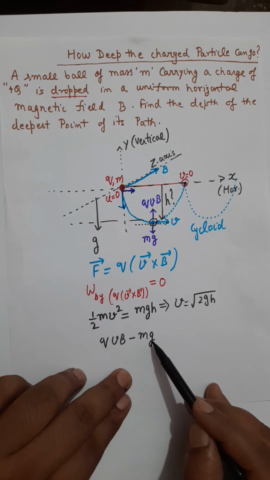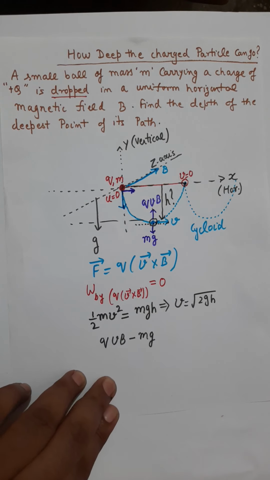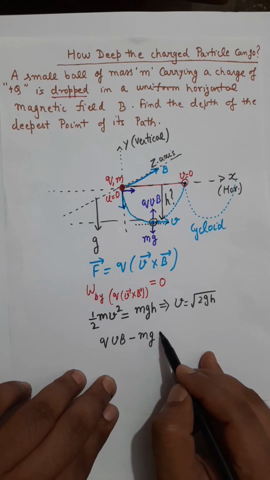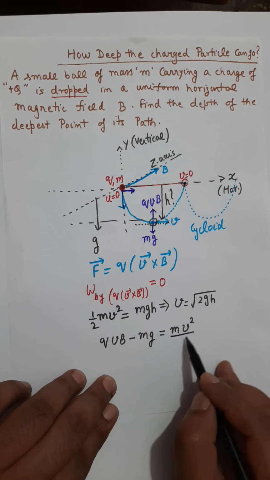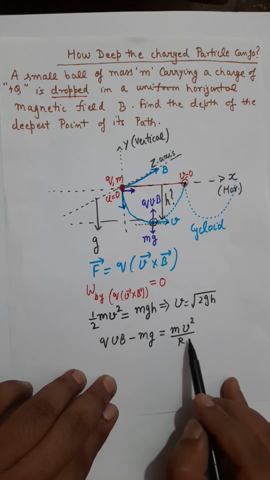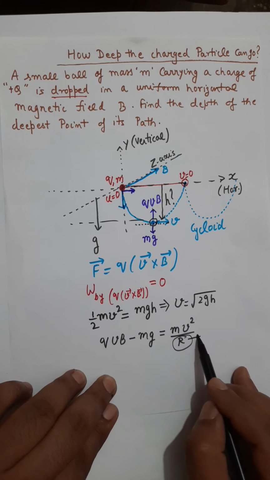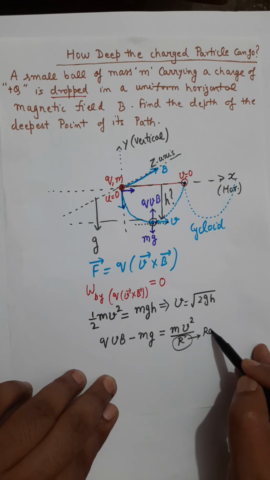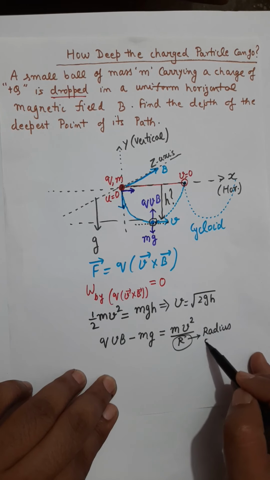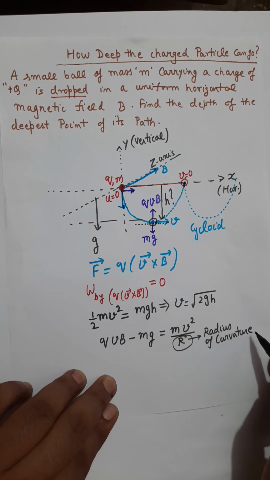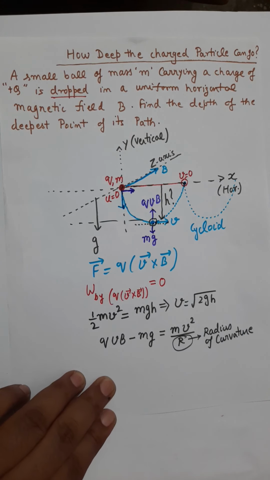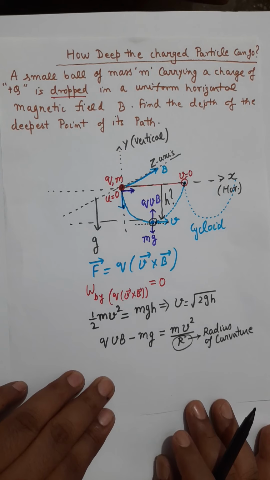And if it is the force which is perpendicular to the direction of instantaneous velocity, you can write this force as mv square over capital R, where capital R is the radius of curvature at that moment.